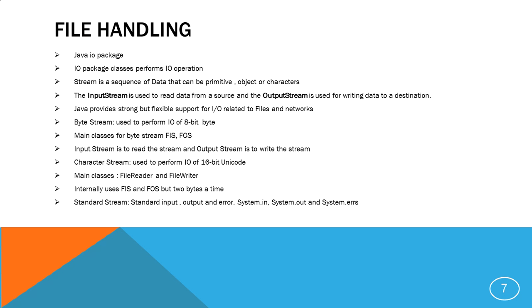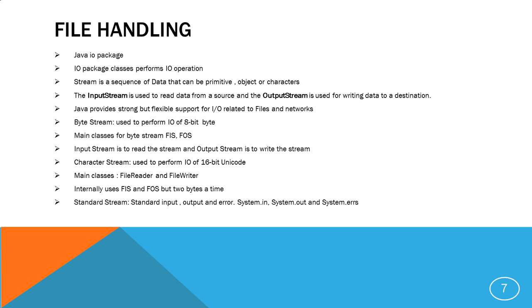Okay, so let's talk about file handling. File handling in Java is something like you have some file in your file system on your computer, or on some remote system you have some files that you want to either read or write some content there. So Java provides very powerful APIs that help you to do file handling. That means reading the input and writing the output: writing the output to a file and reading the input from a file.